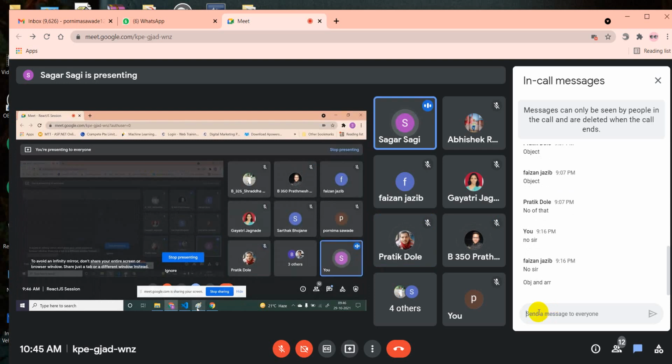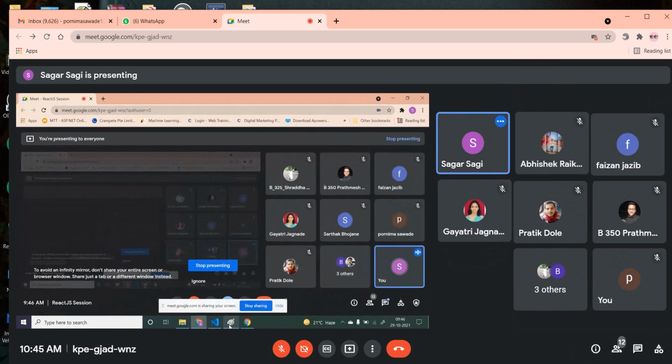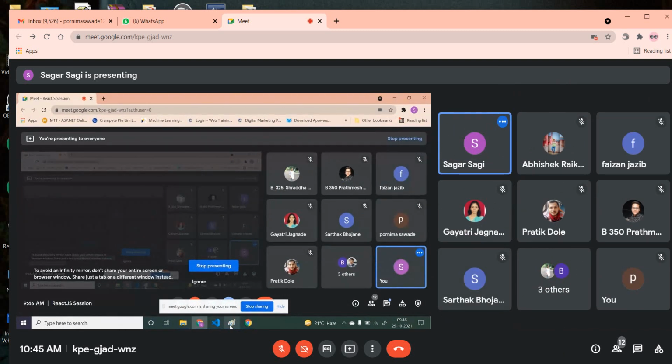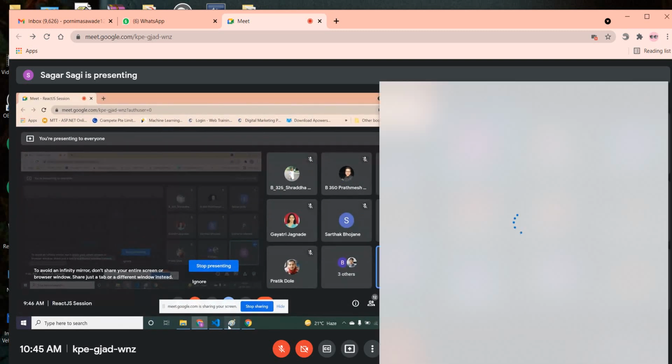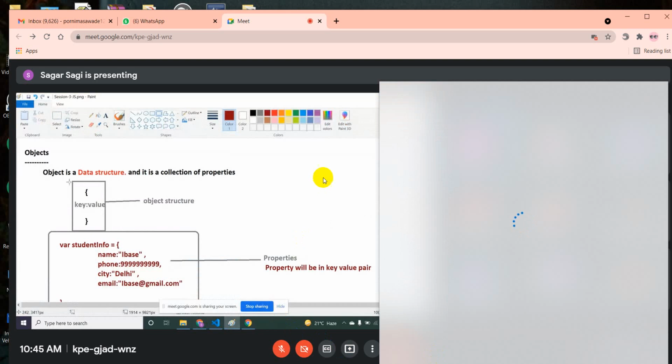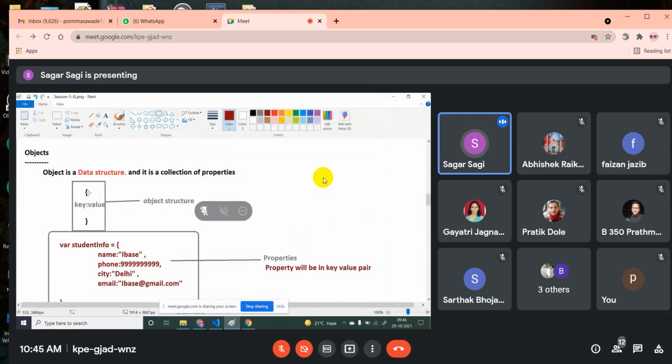First time anyone asks you what is object, what is array, that term data structure should come in your definition. They want to listen to that term called data structure. Now they can cross question you, why do you think this is a data structure? Now just tell them, can I use notepad or something so that I can explain you?